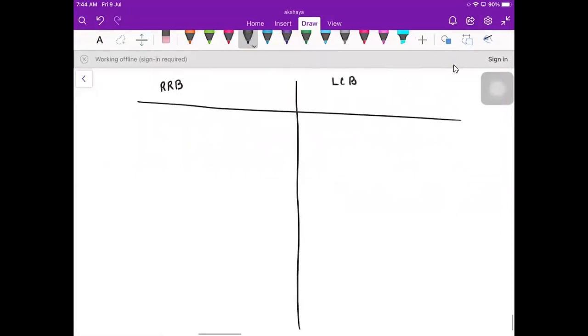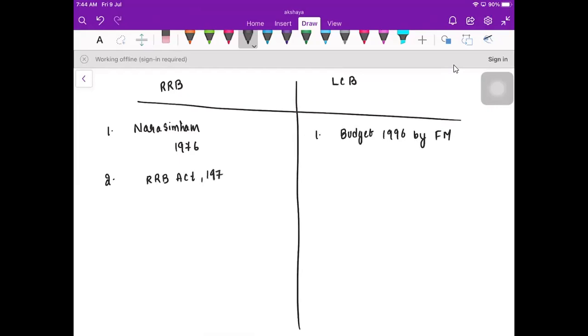Mainly it was based on the Narasimham Committee recommendations, 1976. First, it is based on the budget 1996 by Finance Minister Manmohan Singh at that time, and it was set up under the RRB Act 1976.